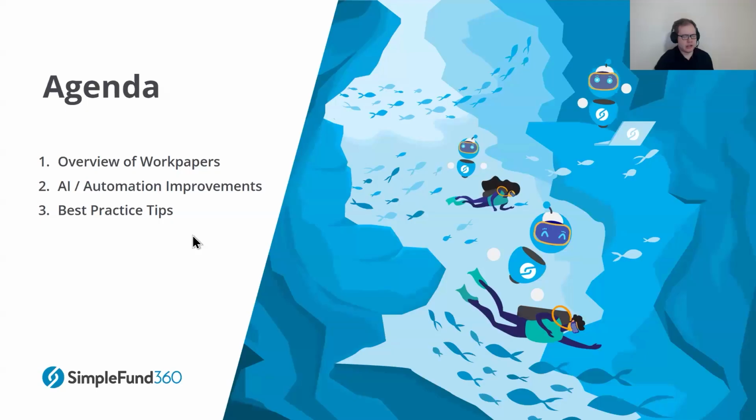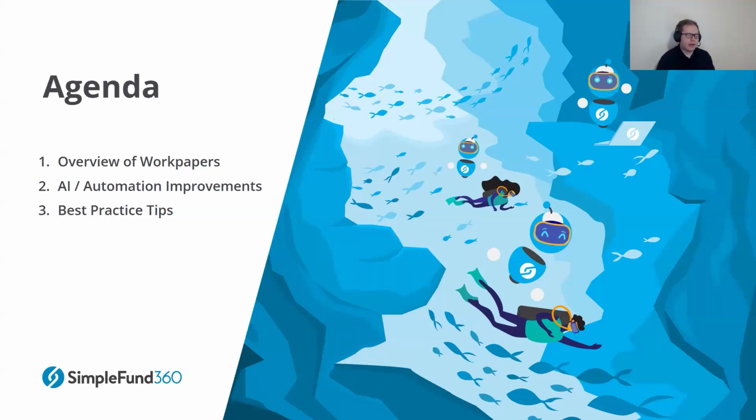Let's get on to the agenda for today. So we are covering the Workpapers screen. And for this, what we'll do to begin is just get an overview of Workpapers. There might be some of you watching today who might be putting your hand up and saying, I've never seen this screen before, or I don't interact with this screen at all. That's perfectly fine. This first lesson is going to be all for you.